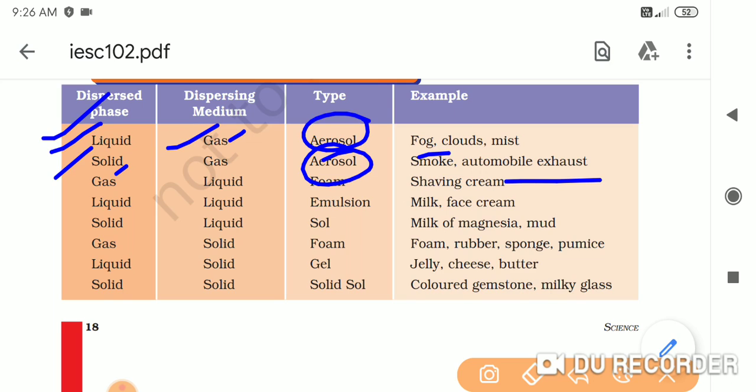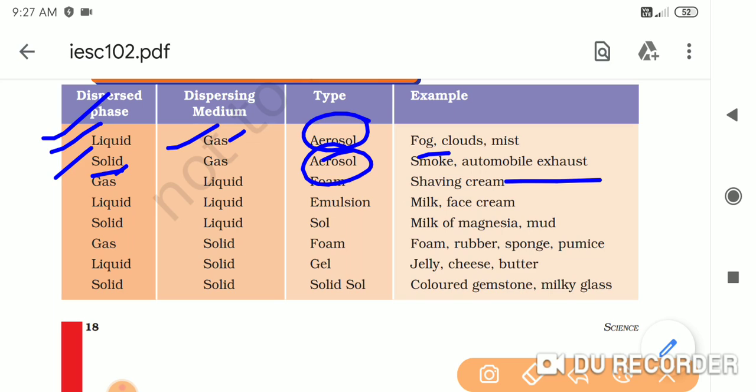Solid particles are spreading in the dispersing medium, that is air. So the solid, that is the carbon particles, is the dispersed phase, meaning what mixes or dissolves in something else, and the dispersing medium is gas, that is air.